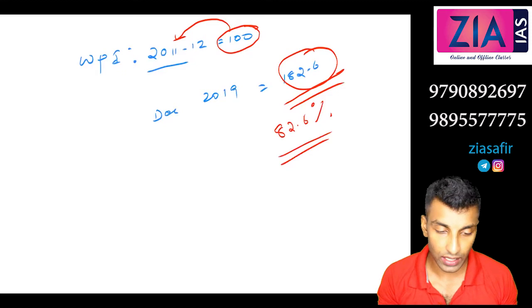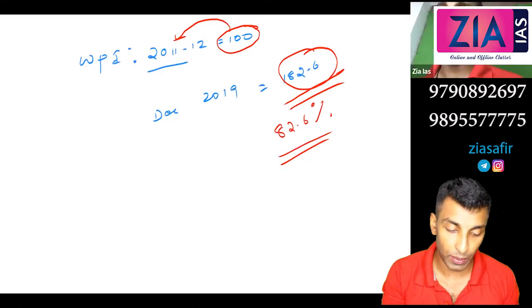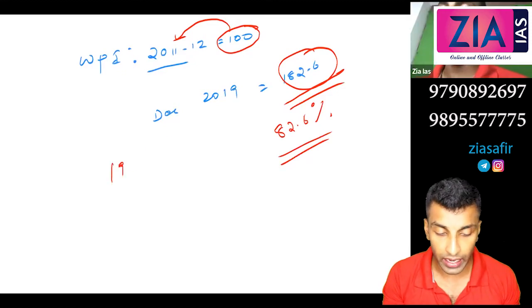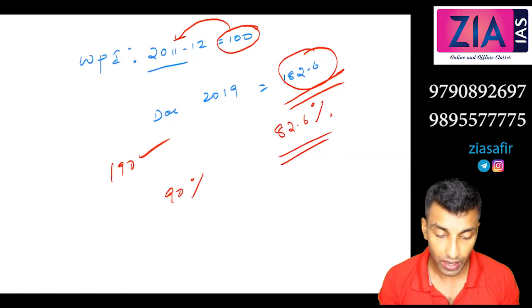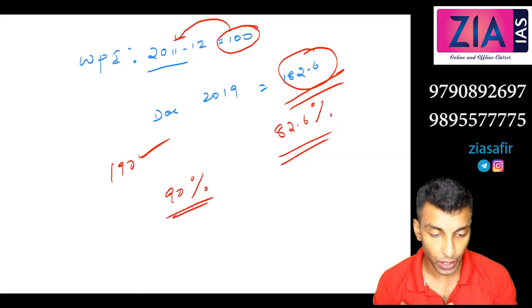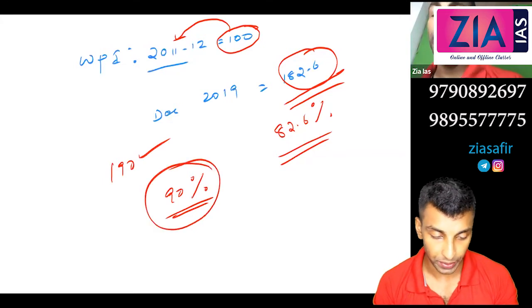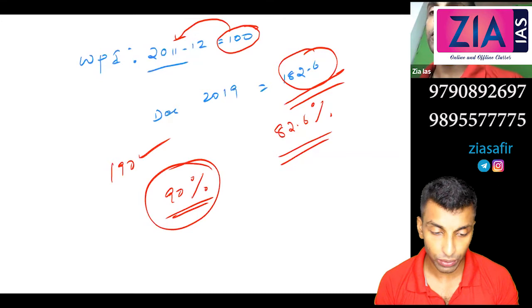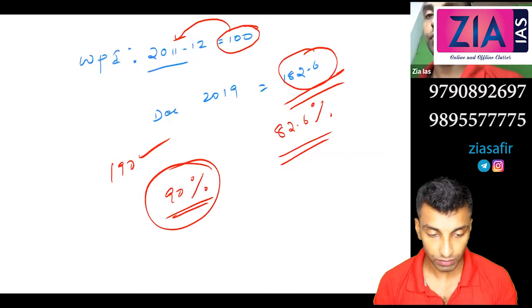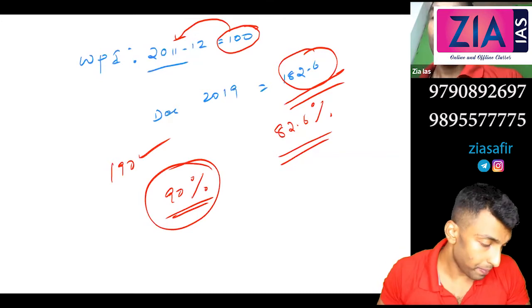So you see the WPI value. Let's say if I'm saying now 190 is the value, 90% inflation is there. Okay, that means the items which cost 100 rupees in the base year, if you need to buy them now, you need to pay 190 rupees. So 90% actually the value increased.